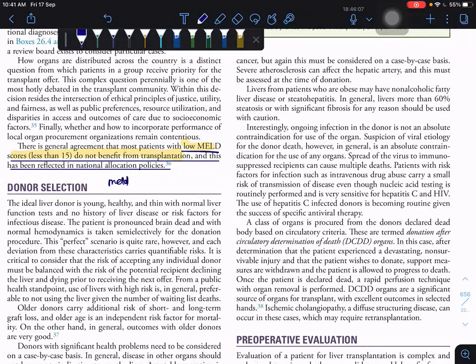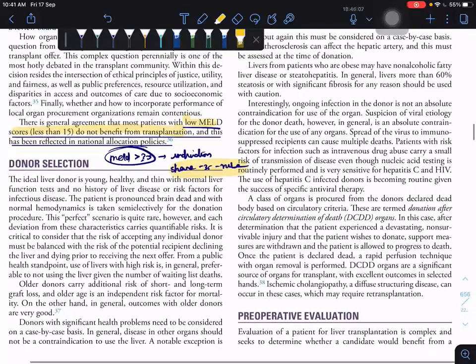MELD more than 35 is an indication for transplantation. That is the Share 35 rule. It means that whenever MELD is greater than 35, the patient is indicated for liver transplantation. So MELD greater than 35.